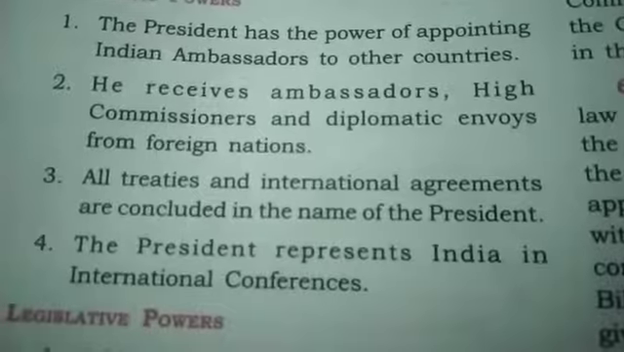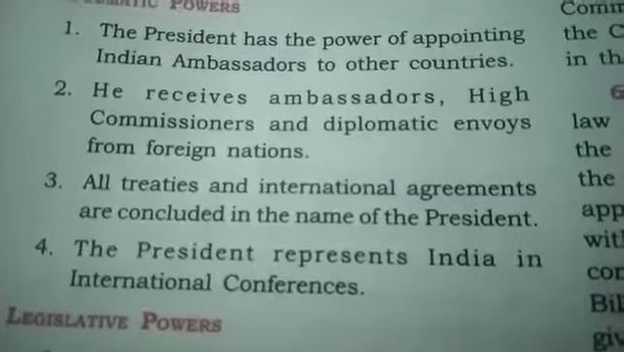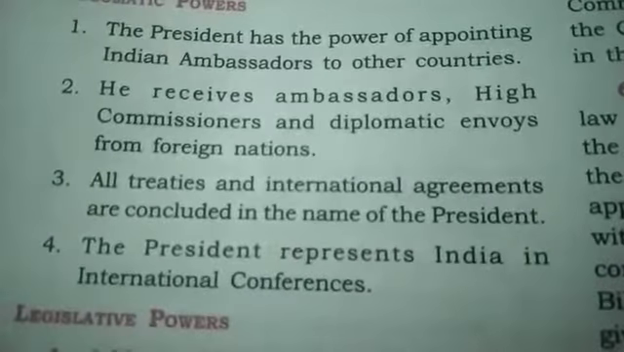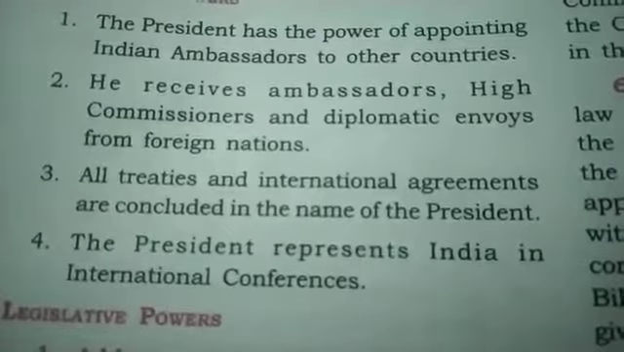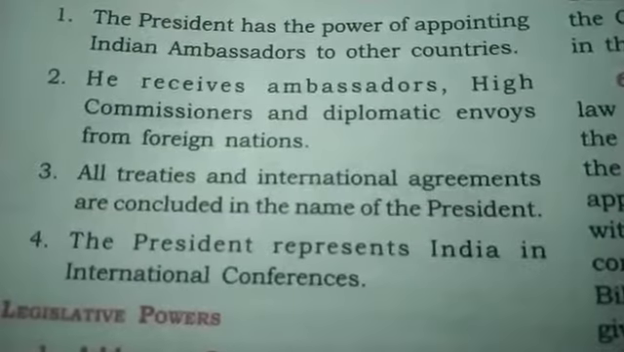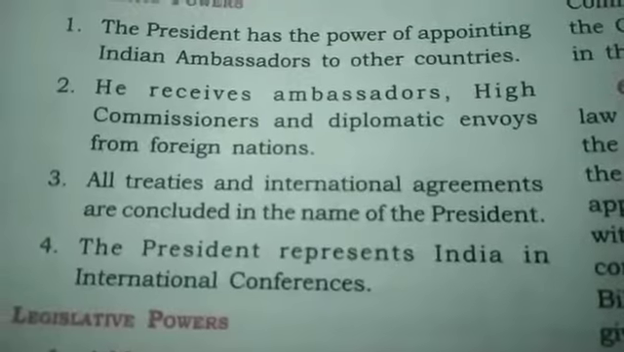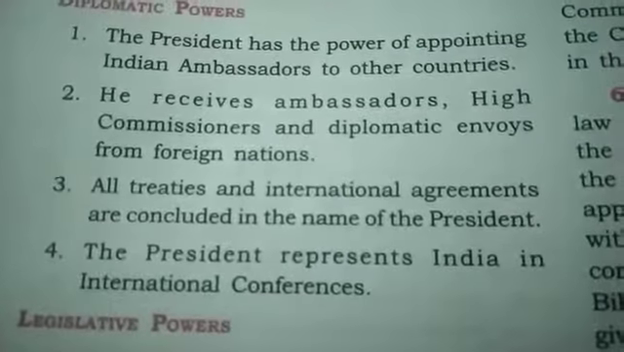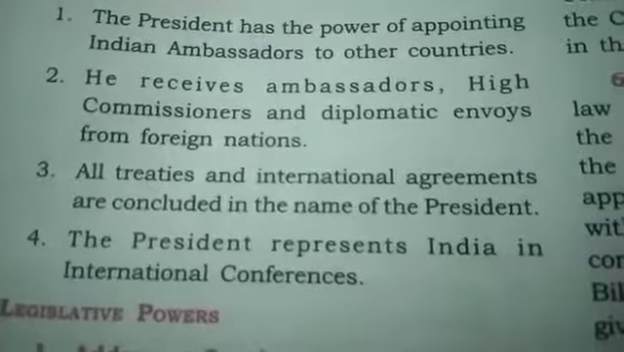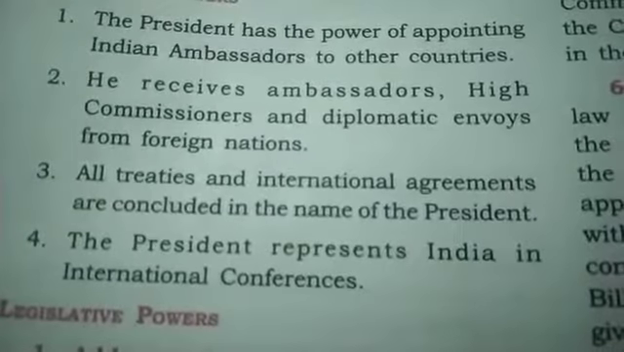So Indian people who are living in that particular country, wherever they face any problem, they go to the Indian embassy. That embassy takes care of the people who belong to their own country. So they are appointed by the President of India.